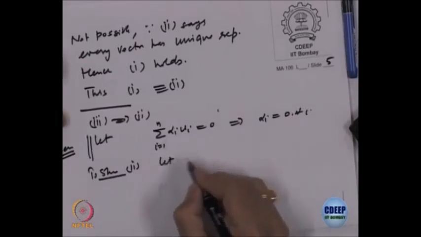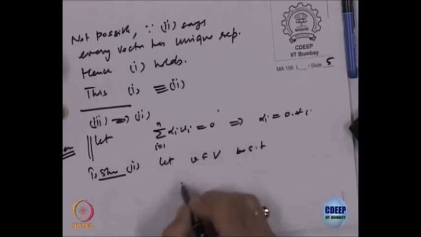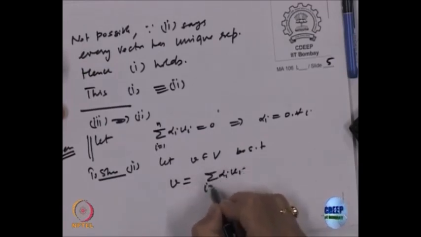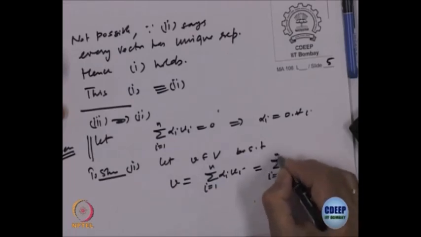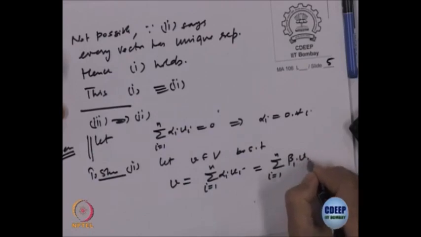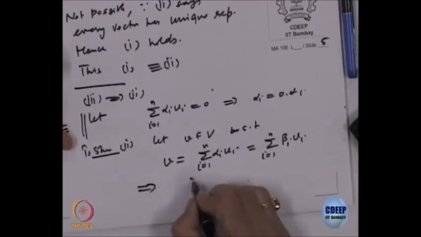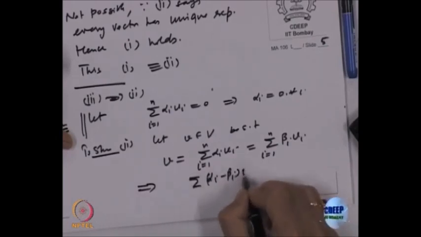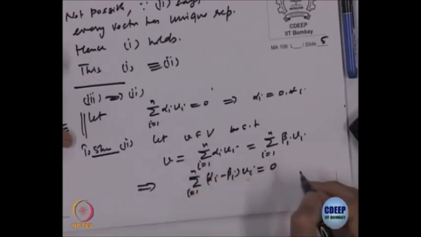So, let V belonging to V be such that V is also equal to sigma alpha I V I, also equal to sigma I equal to 1 to n beta I V I. Suppose there are 2 different representations. Once again this will imply sigma of alpha I minus beta I V I is equal to 0.